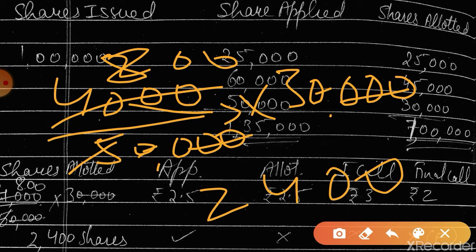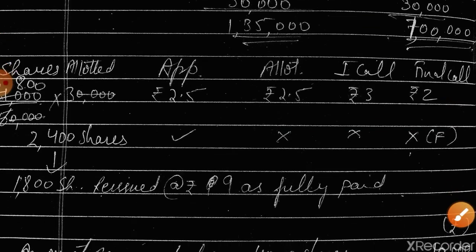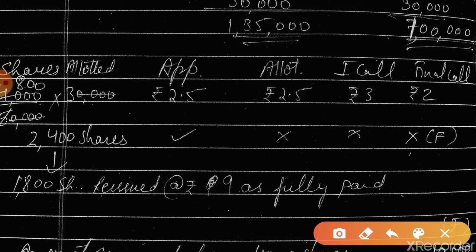Is this clear? So this number of shares was given to the person who applied for 4,000. The company cannot give the entire 4,000 because of the oversubscription. The company can give only up to what it has issued, not more than that. So this is the number of shares allotted to the applicant.